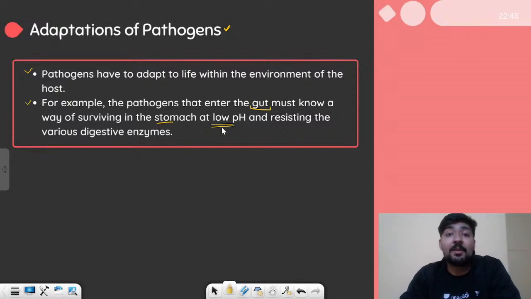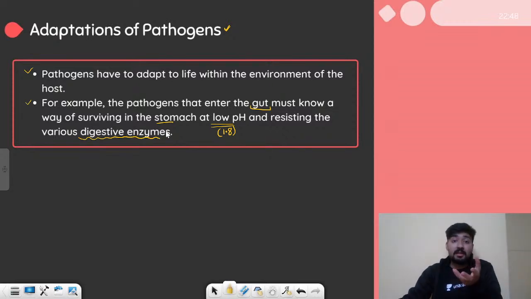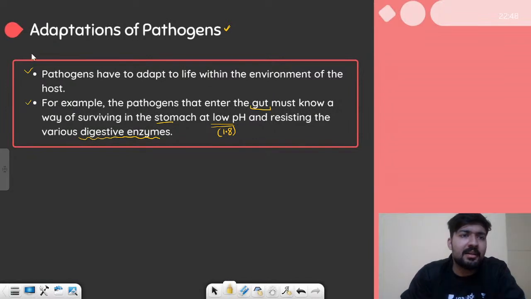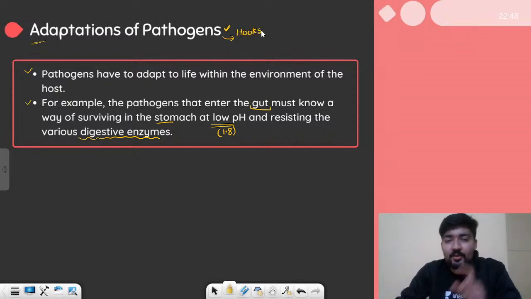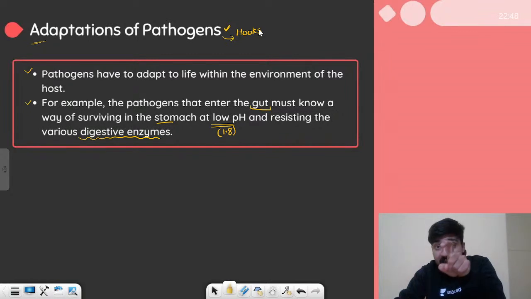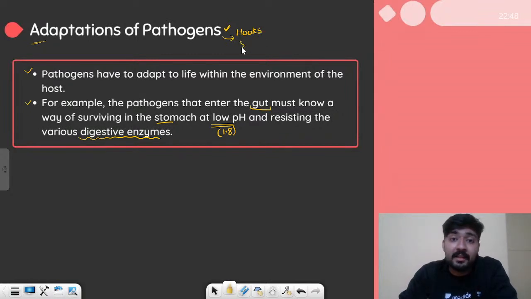The stomach has a very low pH, about 1.8, and the pathogen must also resist the digestive enzymes. The enzymes can break the pathogen and the low pH can kill it, so it has to develop certain mechanisms in order to survive in the environment given by the host's body. Several different adaptations are seen in pathogens. Some pathogens have hooks, which allow them to attach to the surface of the body. They can have suckers.